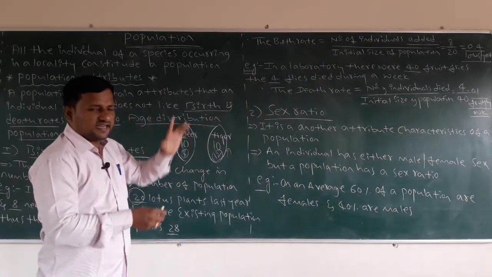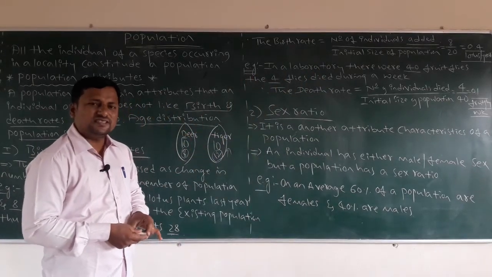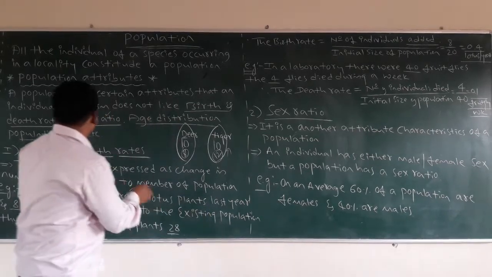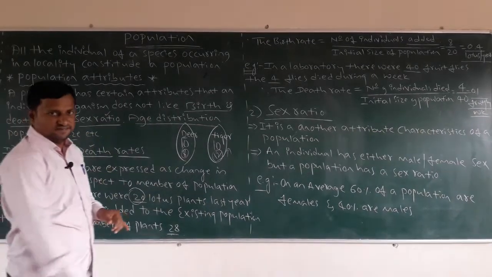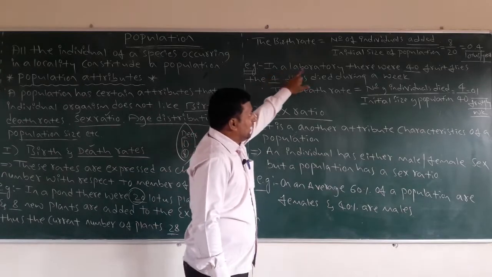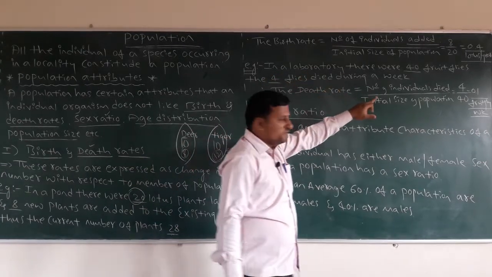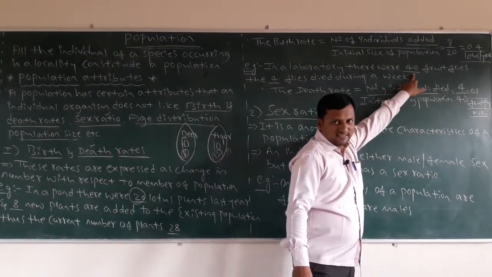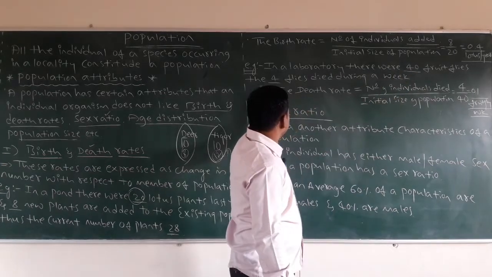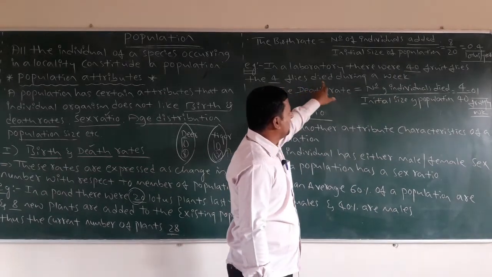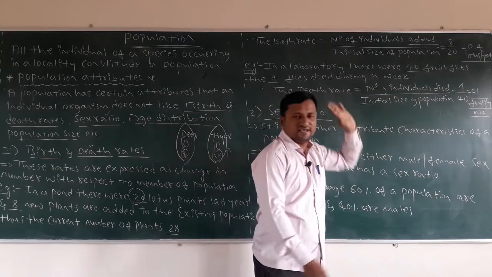Okay, and the second example is based on the death rates. In a laboratory there were 40 fruit flies, and then 4 flies died during a week.